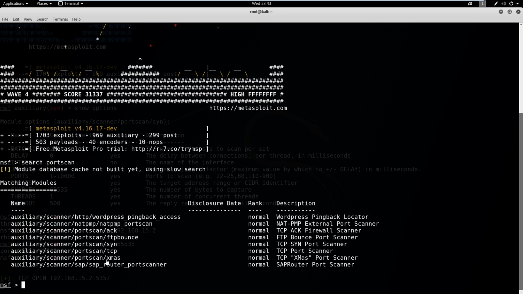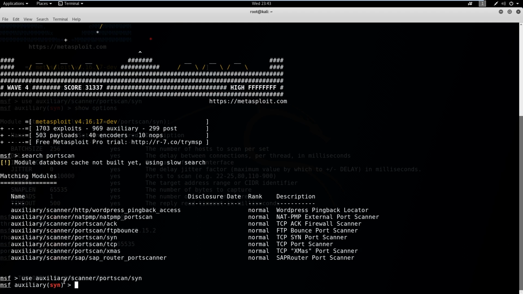If we want to use something like this, we can say use and just start typing it out. You can tab it through, or copy and paste if you want to, and then we'll just say SYN. So that would be the syntax. We're going to select to use that module.